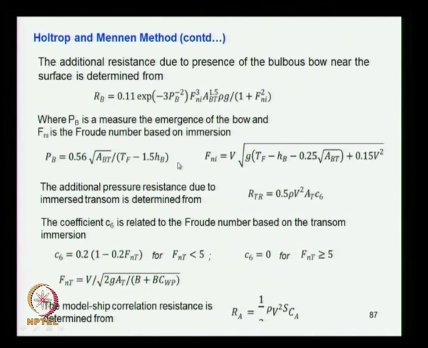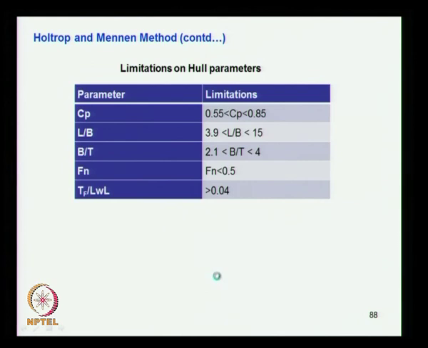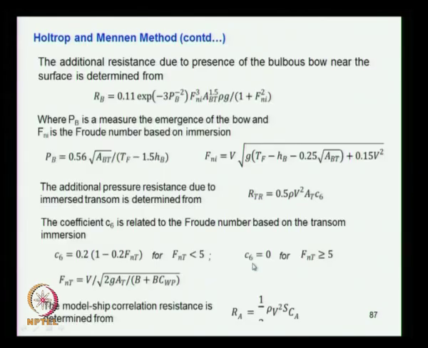That is the next term appearing in the expression for the total resistance put forward by Holtrop and Mennen. Then you find out the additional resistance due to the immersion of the transom. RTR is equal to 0.5 rho V square At into C6. You know everything except C6. C6 is taken from this formula, where Fnt is less than 5. Fnt is the Froude number, it is given here.